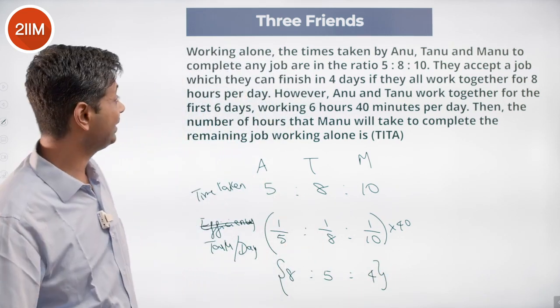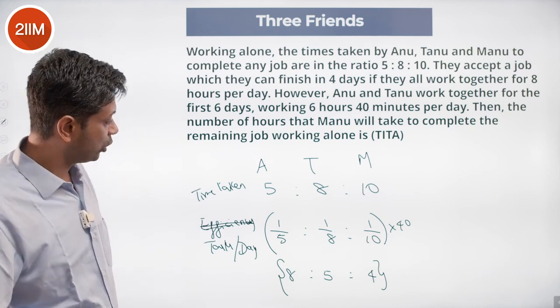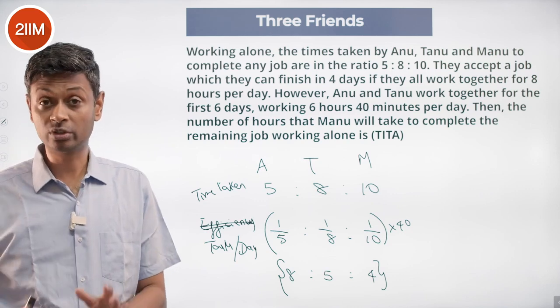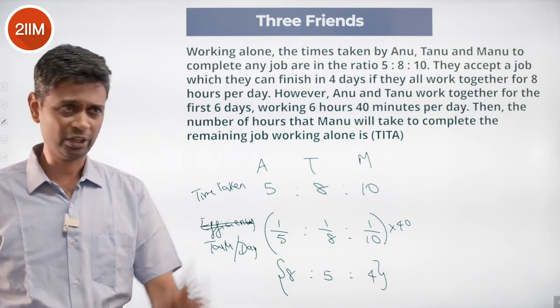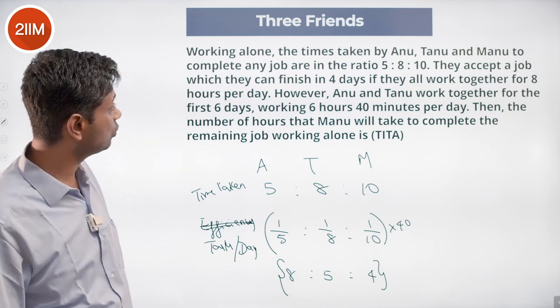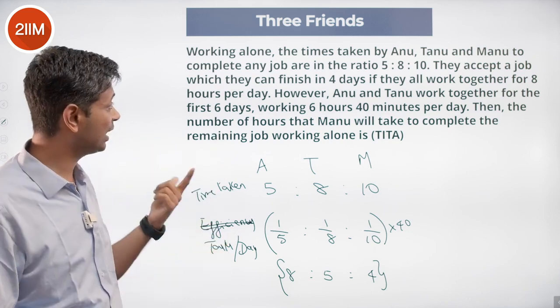Or Anu does 8x units of work, Tanu does 5x units of work, Manu does 4x units of work per unit time, for 1 hour or 2 hours or 3 hours or whatever that measure of time is. And then how long do they work for? They accept a job which they can finish in 4 days. They all work together for 8 hours per day.